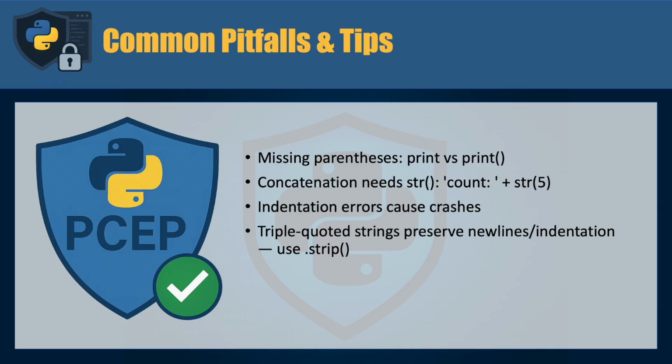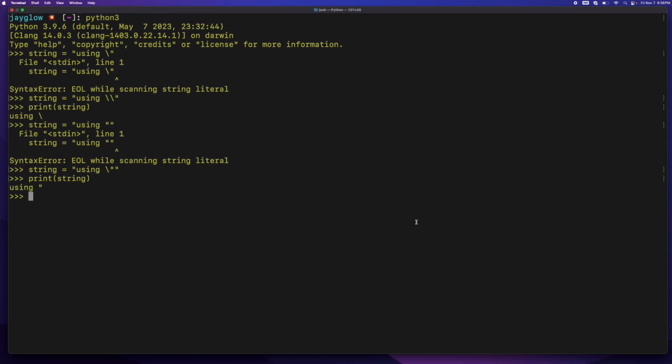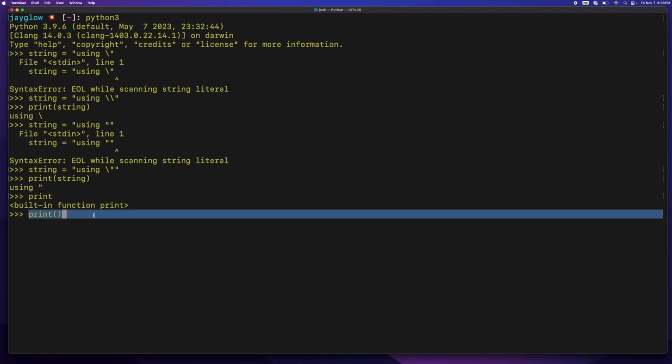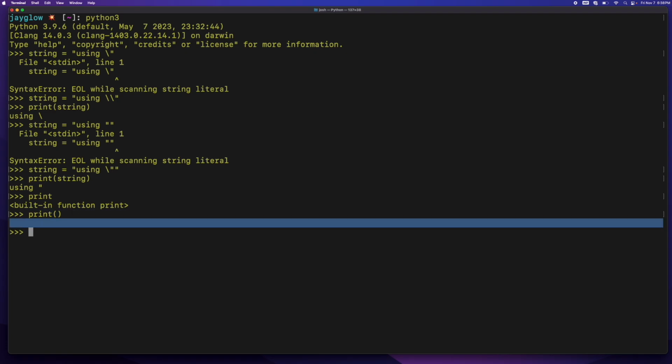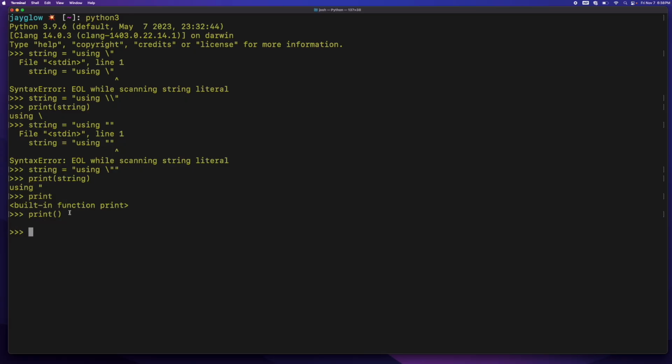A few common mistakes can easily trip up new Python programmers. First, missing parentheses when calling functions. Print versus print with parentheses are different. If we jump back over here, we can say print, and that points to the function print, the built-in function. Now, when I call print with the parentheses, it actually calls the print function, and that displays a new line because that's the default end character for the print function.